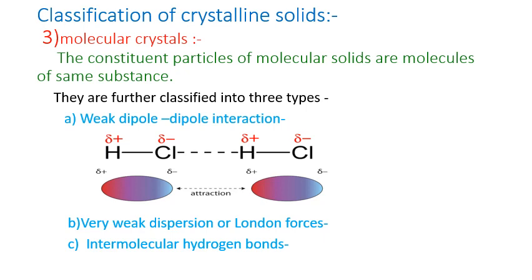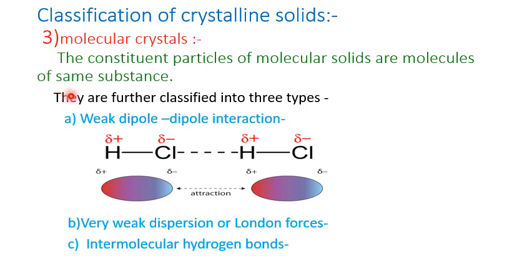Classification of crystalline solids. In the previous lecture, we had already studied about ionic solid and covalent network solid in the classification of crystalline solids. Now let us study the next classification, that is molecular crystals. The constituent particles of molecular solids are molecules of the same substance. The covalent bond is present within the molecules. The molecules are held together by various intermolecular forces of attraction.